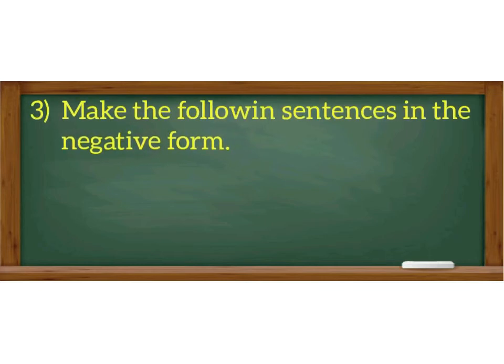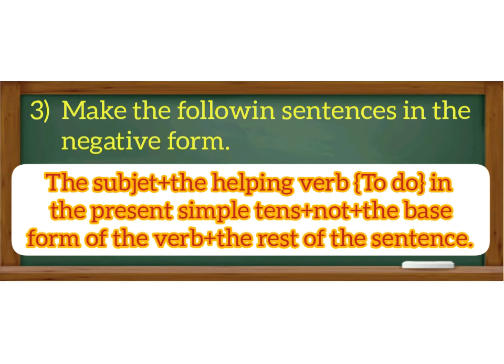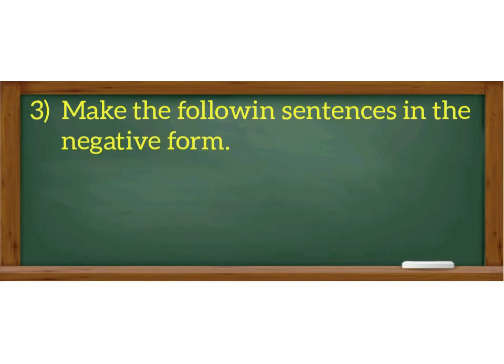Make the following sentences in the negative form. Remember, for the negative form, we put the subject plus the helping verb to do in the present simple tense, plus not, plus the base form of the verb, plus the rest of the sentence. Jake likes coffee.